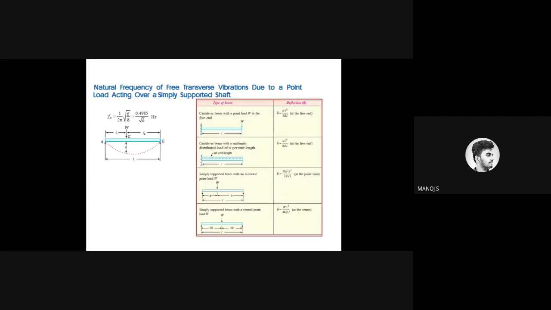So this is the thing I already told in the diagram. Look at the types of beam. For that, the deflection formula will be given on the right side for you. First one is a cantilever beam with a point load, second one a cantilever beam with a UDL load, third one a simply supported beam with an eccentric load, and fourth one a simply supported beam with a central load. Note down these formulas. It is also available in the book as well as in your PPT. The same thing is given here also.